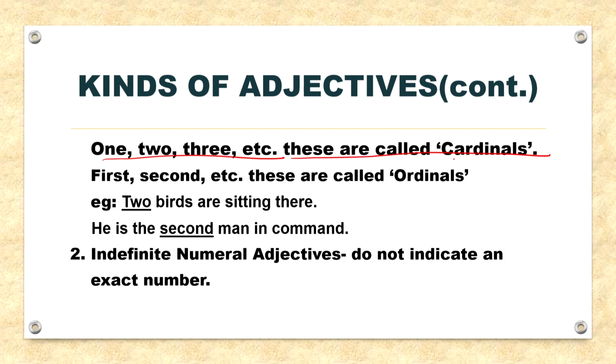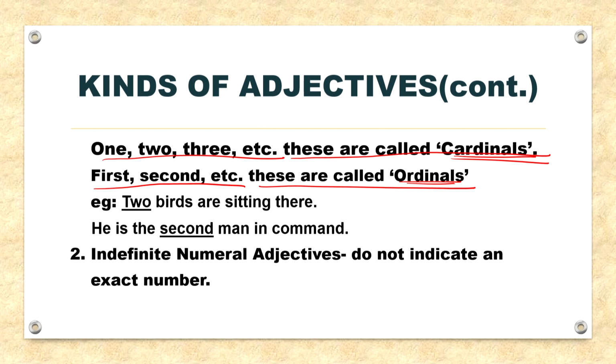These are your cardinals, and first, second, third and so on are called your ordinals. A cardinal basically denotes how many, and an ordinal denotes the order of things in a series. For example, two birds are sitting there. He is the second man in command, and so on.